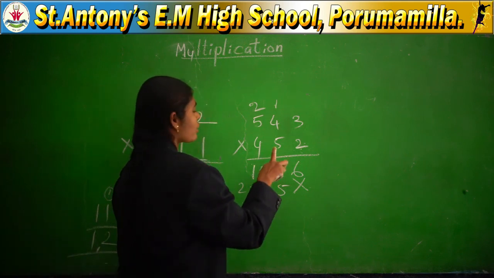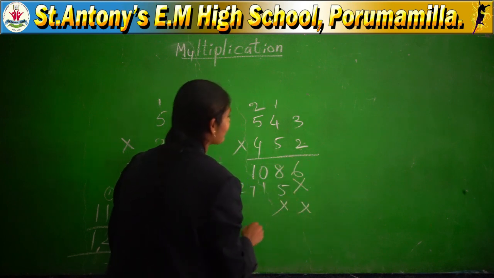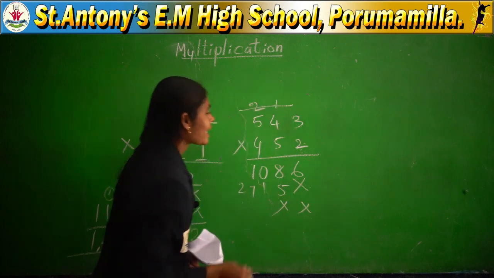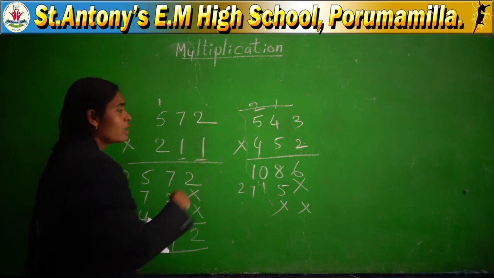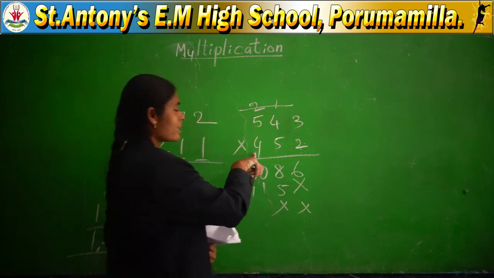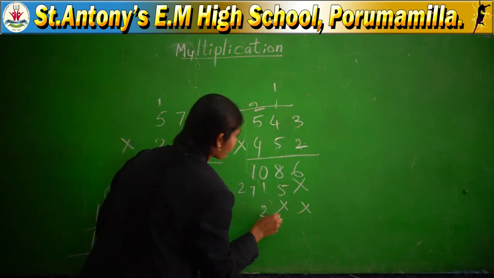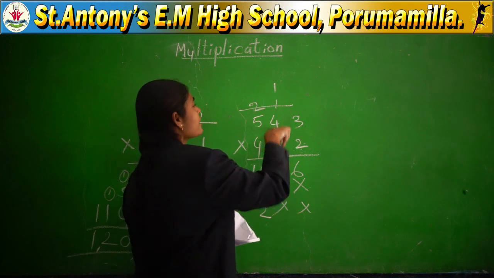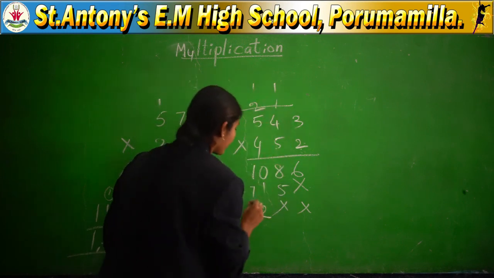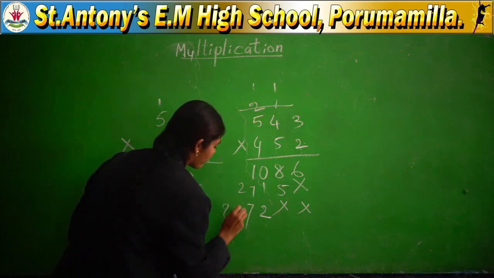Here you completed with 2 digits. Immediately strike out 2 places and the carries also. Why? Because then you won't get confused with the next coming digit. Next the last digit is 4. 4 3s are 12. 4 4s are 16 plus 1, 17. 4 5s are 20 plus 1, 21.